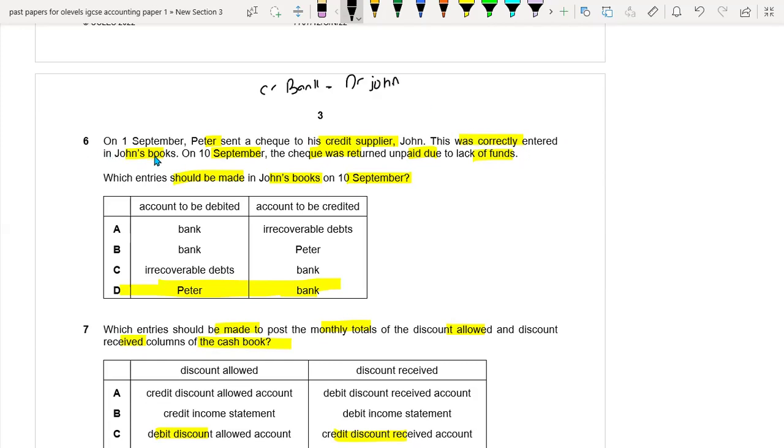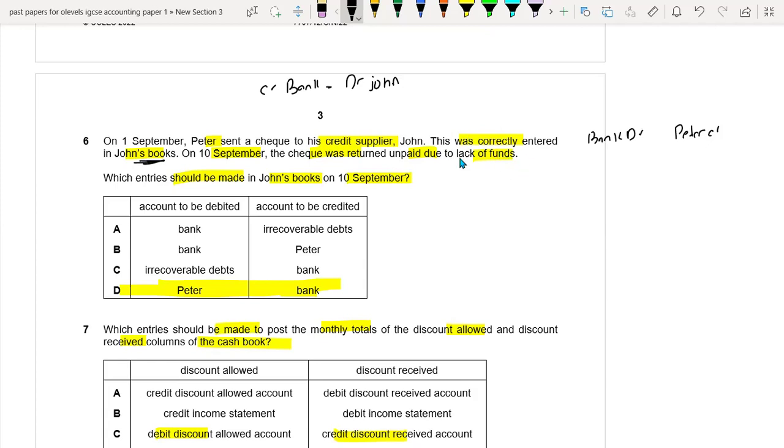This was correctly entered into John's book. So John basically correctly recorded it. How would John be recording it? John would be recording it as bank debit because he is receiving the amount, and Peter credit. Okay. So on 3rd December, the check was returned unpaid due to lack of funds.